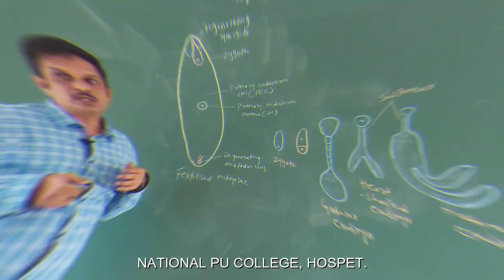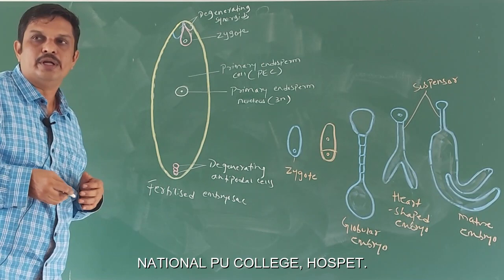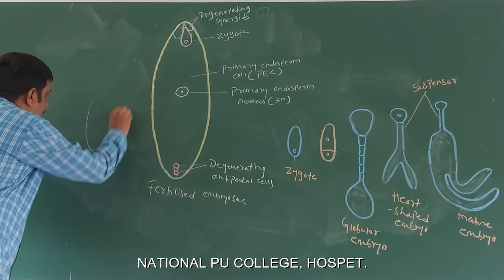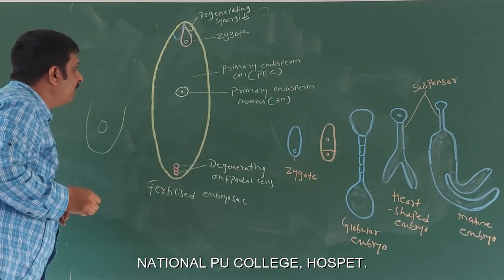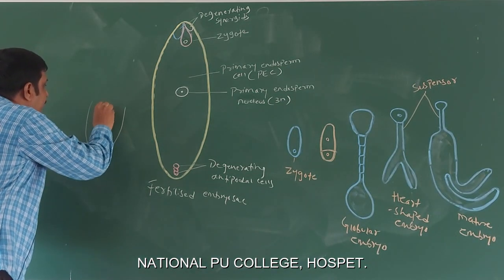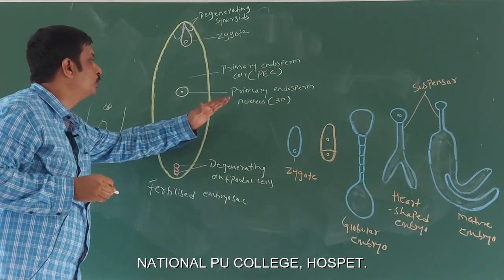Well, students, in the last class, you learnt about double fertilization. You already know, in double fertilization, one of the male gametes fuses with the egg cell, resulting in the formation of a diploid zygote. Then, the other male gamete fuses with the two polar nuclei located in the central cell, resulting in the formation of a triploid primary endosperm nucleus.